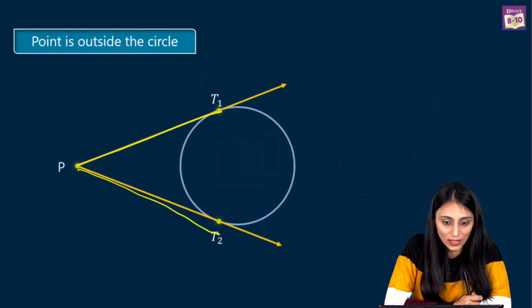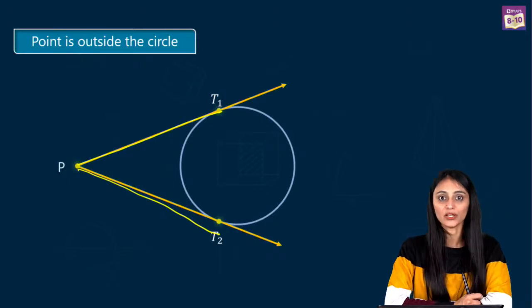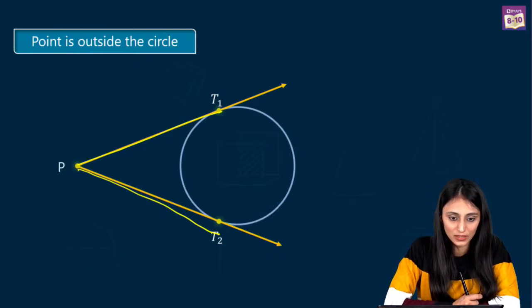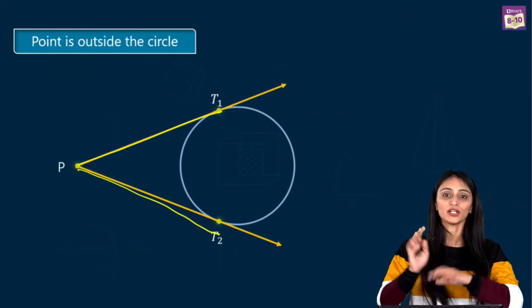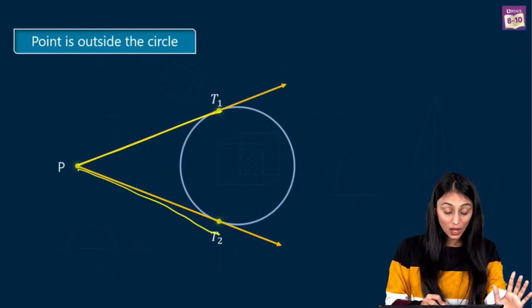No, there is only 1 tangent that can pass through it. For this case, yes, for this case we have 2 tangents, right? If it is outside, right, Bhagyavardhan, we have 2 tangents. Yes, Disha, PT1 and PT2 in that case would be equal. We have a theorem on this as well, right? Inside the circle, right, D Deepak, 0 tangents. Yes, correct. So all of you have understood this, right? Alright, now let's move ahead.